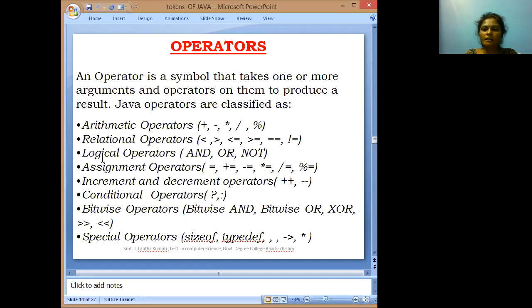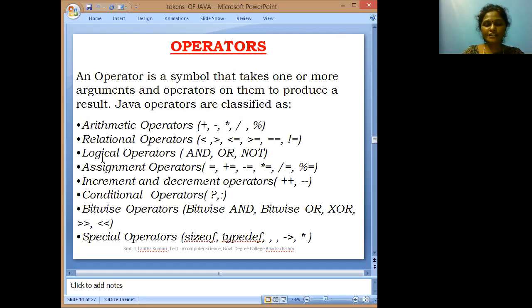AND, OR, NOT. The AND operator: suppose we are taking two conditions, only when both conditions are true will the result be true.